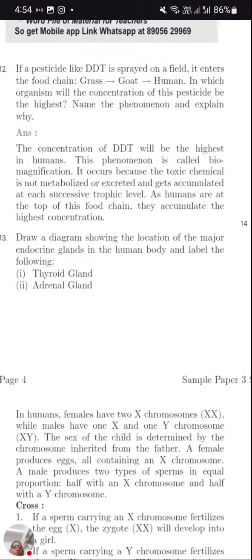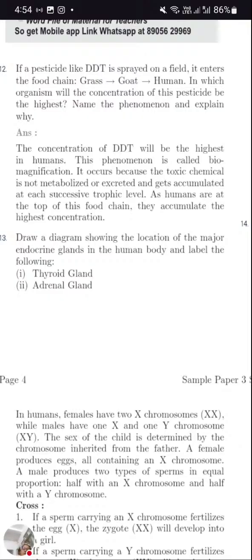In which organism will the concentration of this pesticide be highest? The concentration of the pesticide will be highest in human beings. Name the phenomenon and explain why. This phenomenon is called biological magnification. So underline the important topics which you need to memorize perfectly. Concentration of DDT will be highest in human beings. This phenomenon is called biological magnification. It occurs because the toxic chemical is not metabolized or excreted and gets accumulated at the top of the food chain, at each successive trophic level.